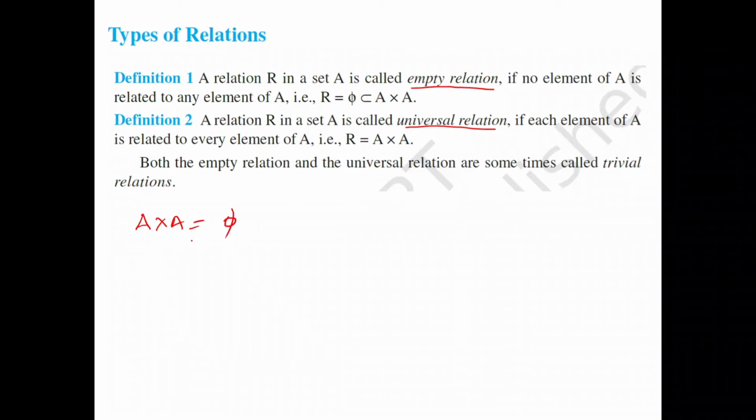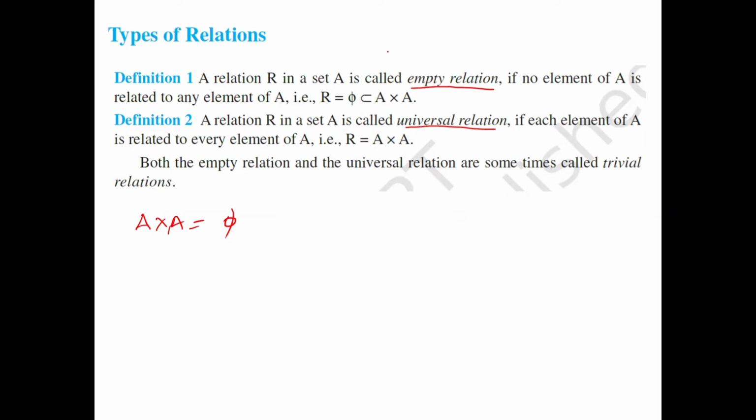There is no element in A cross A. When defining a relation we want two sets, the first set A and the second set B. But here both sets are A only. In the empty relation, both sets will be A only, meaning A cross A will give the empty set. There is no element that exists. Then we call it an empty relation. Based on this, I'll give the example.